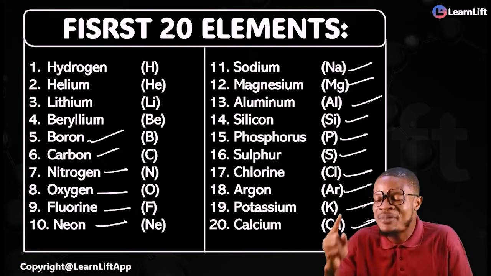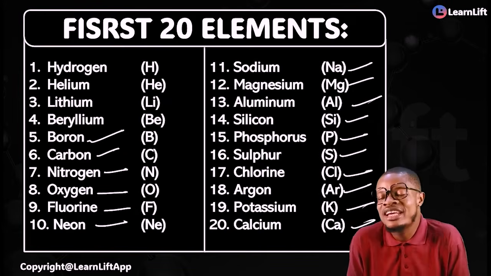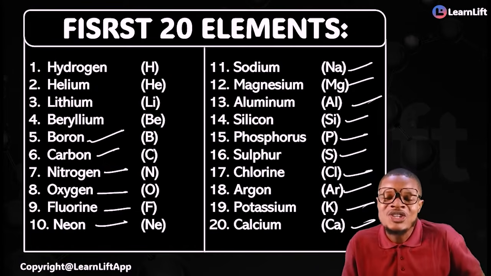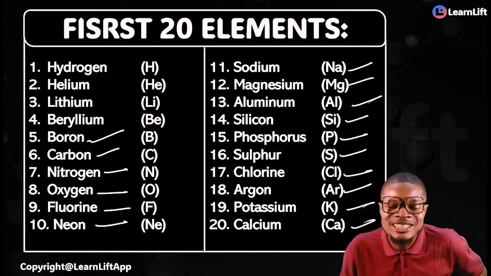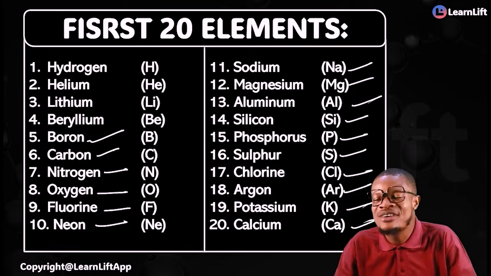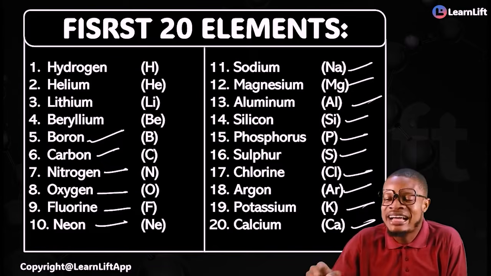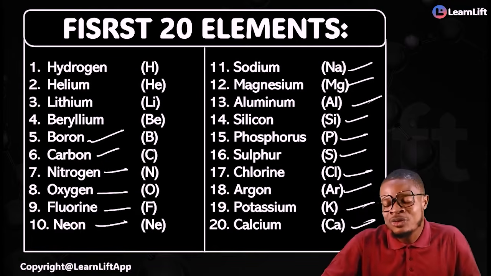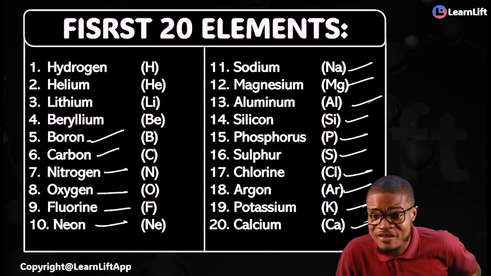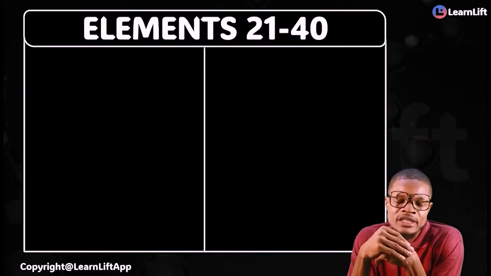Hydrogen, helium, lithium, beryllium, boron, carbon, nitrogen, oxygen, fluorine, neon. Sodium, magnesium, aluminium, silicon, phosphorus, sulfur, chlorine, argon, potassium, calcium. You see that is very, very simple. Now, before we go to 21 to 40, tell me the first 20 elements.